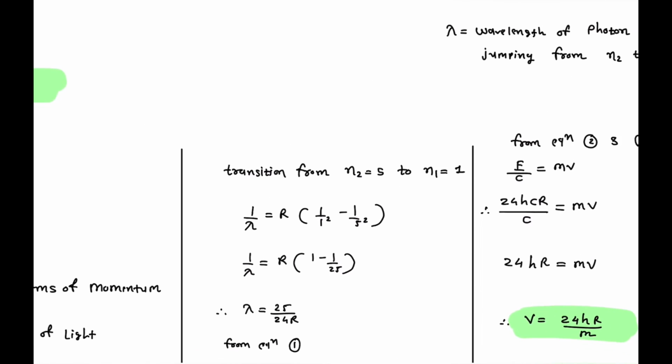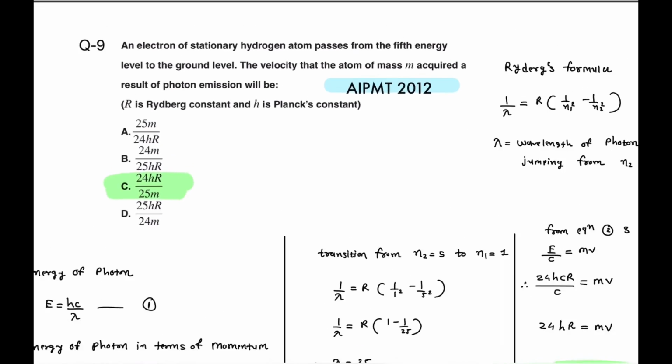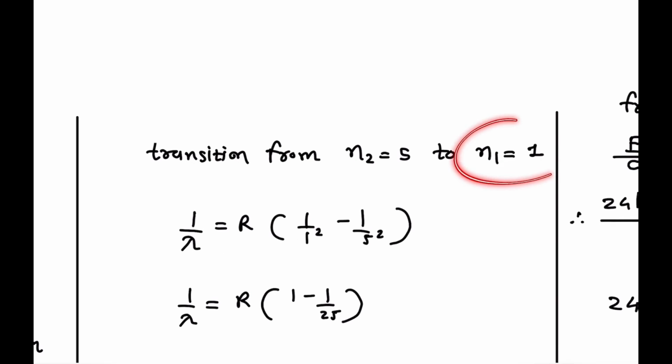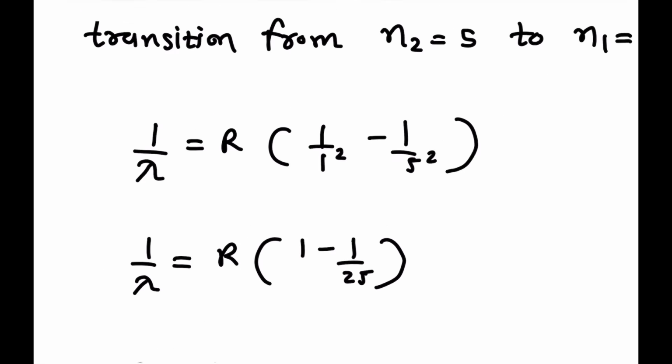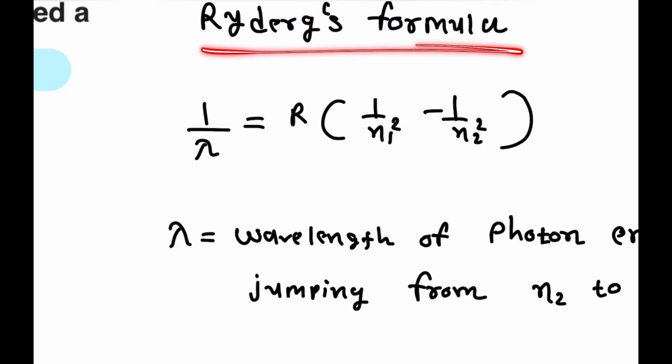Now the transition from n2 equal to 5 to n1 equal to 1, that is the transition from the fifth to the first orbit. That is already given: the electron of the stationary hydrogen atom passes from the fifth energy level to the ground level. That means ground level is the ground state, n1 is equal to 1, and the fifth energy level is n2 equal to 5. So 1 upon lambda is R into 1 upon 1 square minus 1 upon 5 square, based on Rydberg's formula.